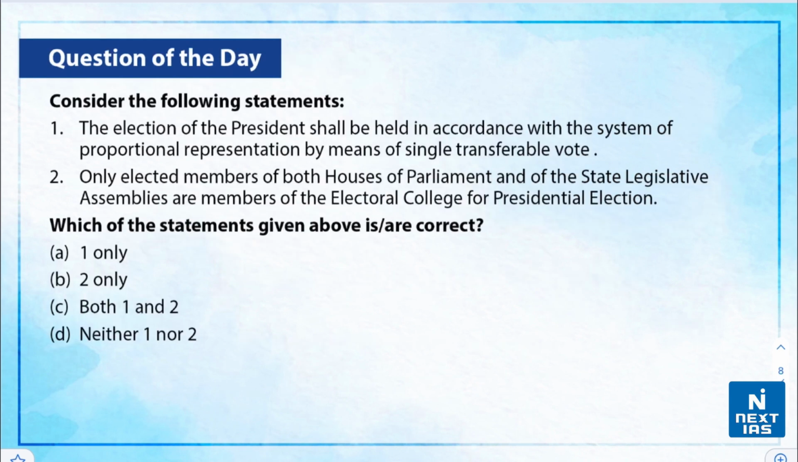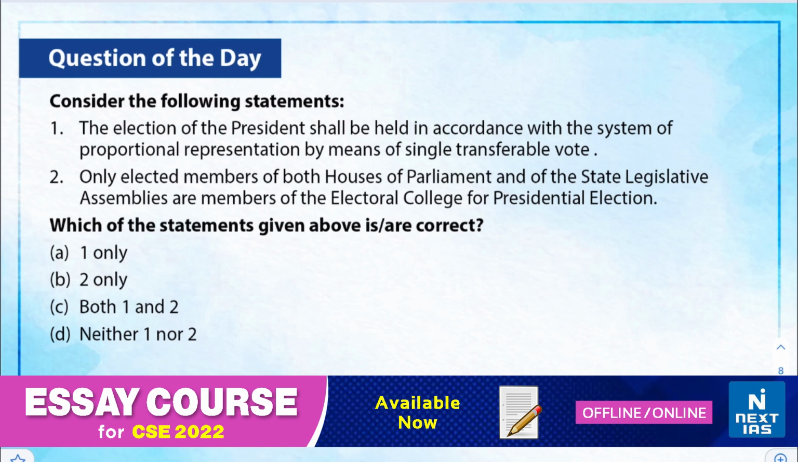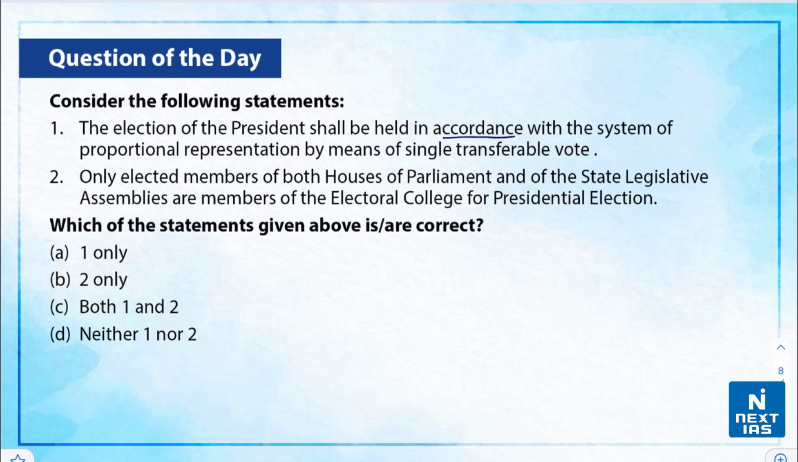So now let us take up our practice question on this topic. Consider the following statements. First, the election of the president shall be held in accordance with the system of proportional representation by means of the single transferable vote system. And second, only elected members of both the houses of parliament and of the state legislative assemblies are members of the Electoral College for presidential election. Now, which of the statements given above are correct? You can write your answers in the comment section below.